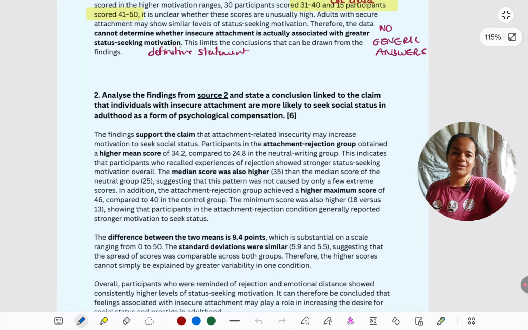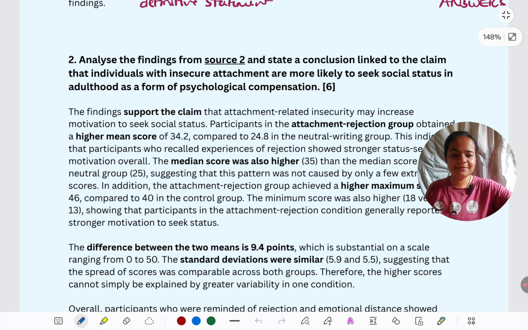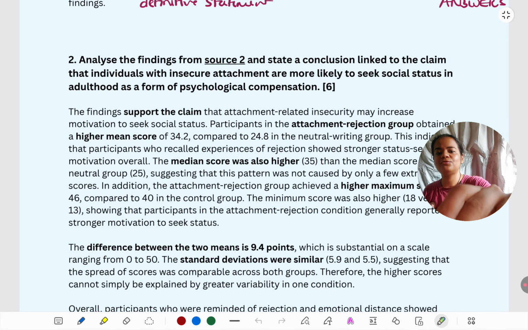Okay, let's come to question 2. Again, we have the question right here. This is that static question. So source 2, we have to interpret it and see what we are coming to know about the claim from that source. Let me put the table again in front of you.